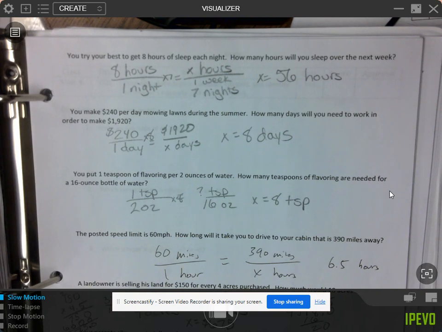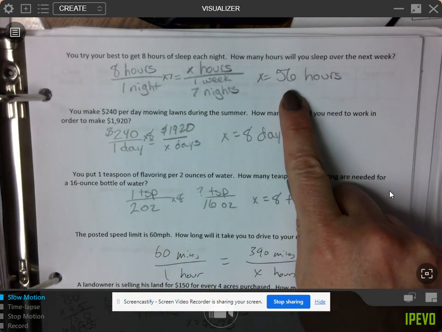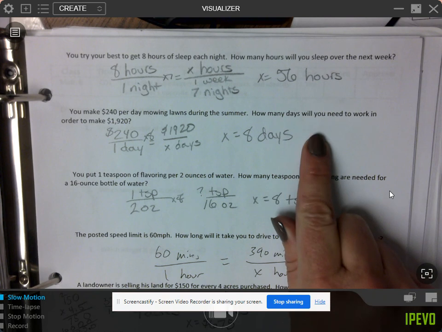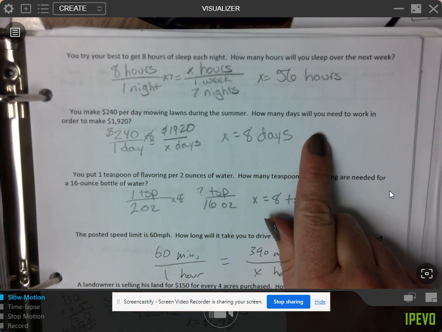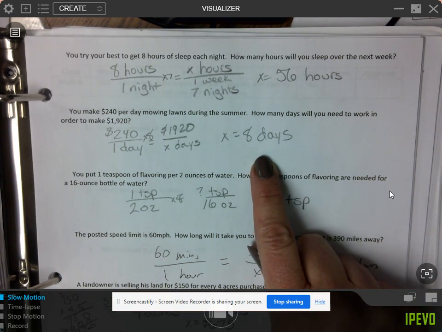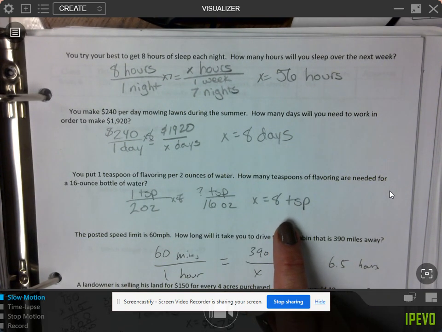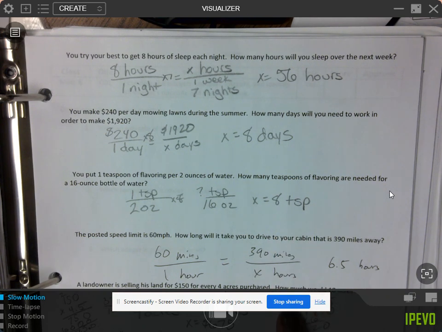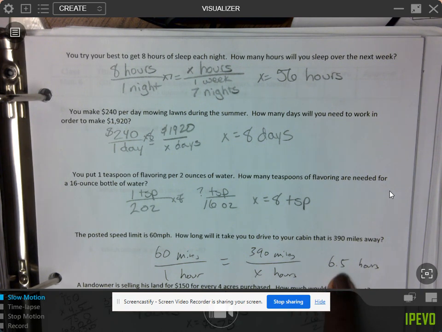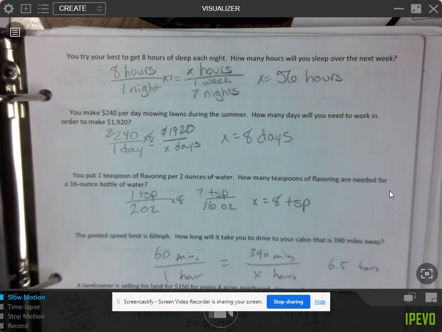How many hours of sleep do you need over a whole week? Would be 56 hours. How many days will you need to work in order to make $1,920? You would need to work 8 days. How many teaspoons do you need of the flavoring for 16-ounce bottle of water? You would need 8 teaspoons. And how long will it take you to drive to your cabin? That's 390 miles away. That would take 6.5 hours.